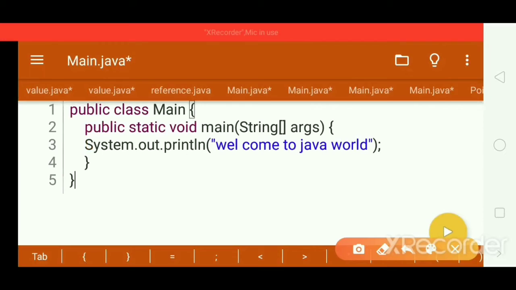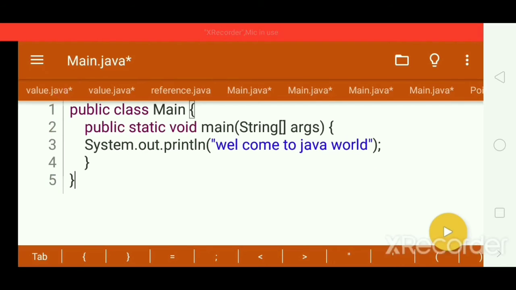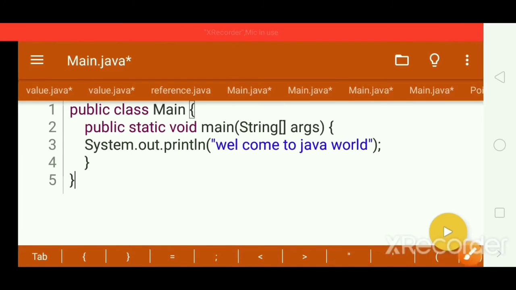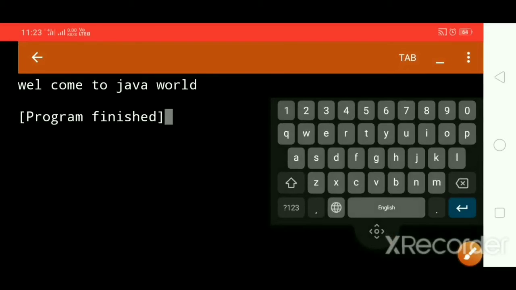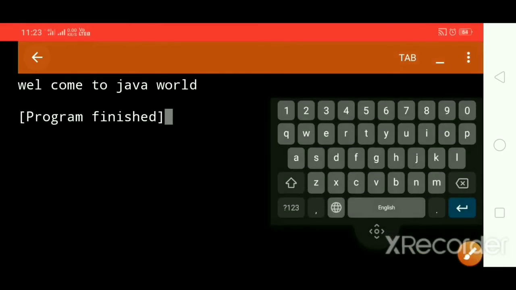This is the Java code to print a message on the screen. Here I'm going to print the message, welcome to Java World. Come on, let me see whether we get this message on the screen or not. I'll execute it. See guys, I got the message welcome to Java World on the screen. This is how we can use Java.